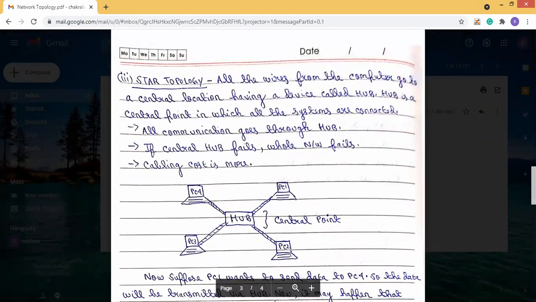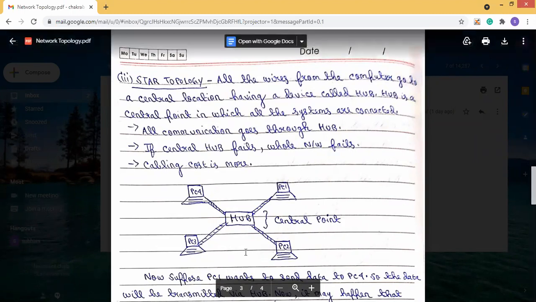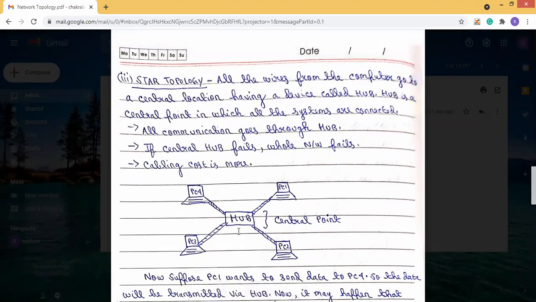So all the communication between the PCs will be through the hub. Suppose PC1 tries to send some data to PC2. Then PC1 will send the data to the hub, and from the hub the data will go to PC2.